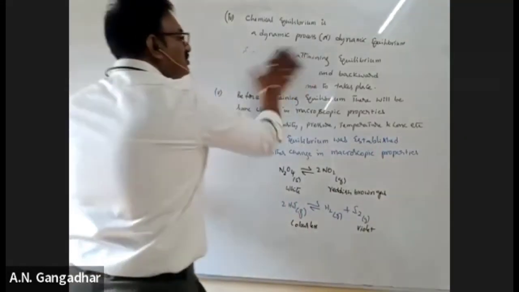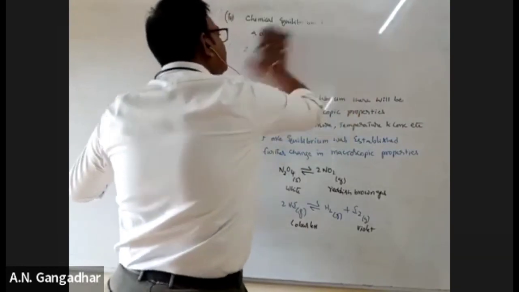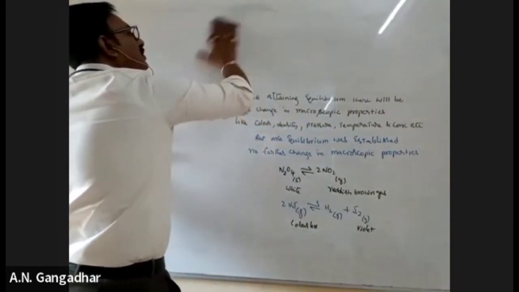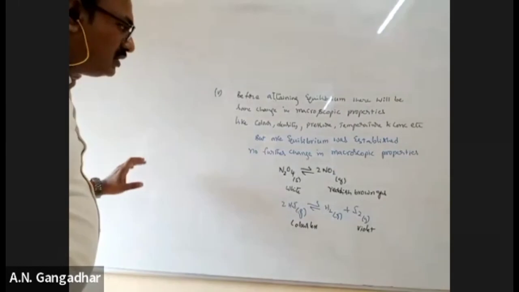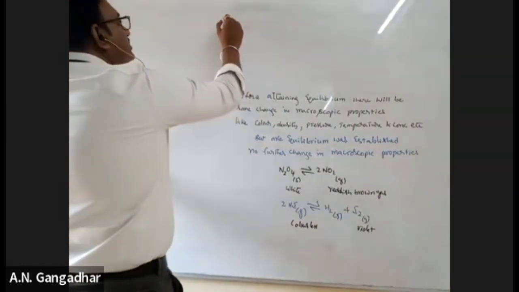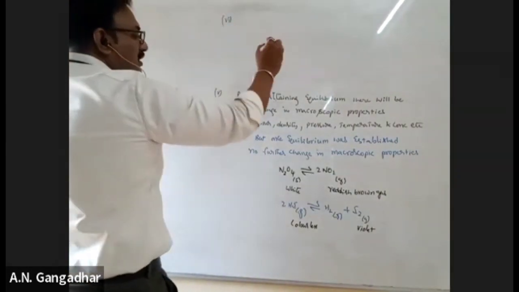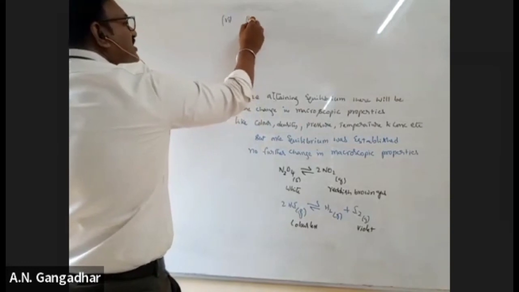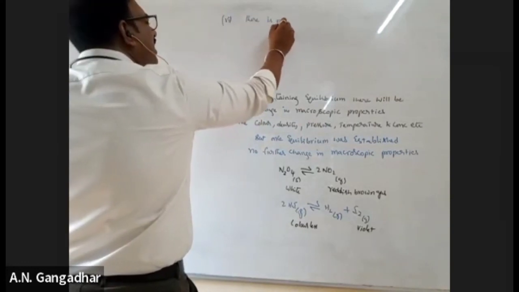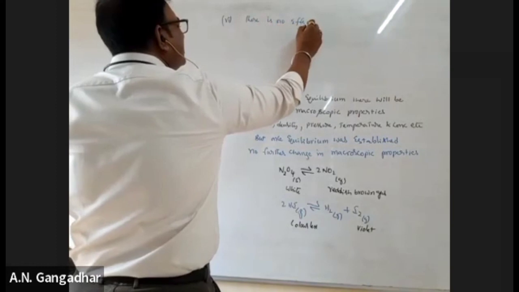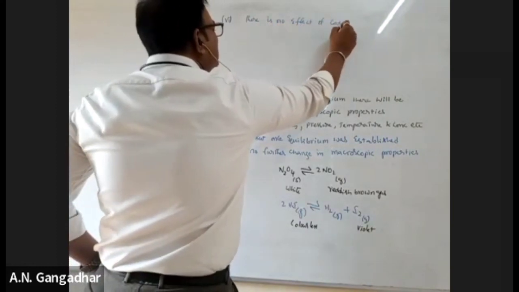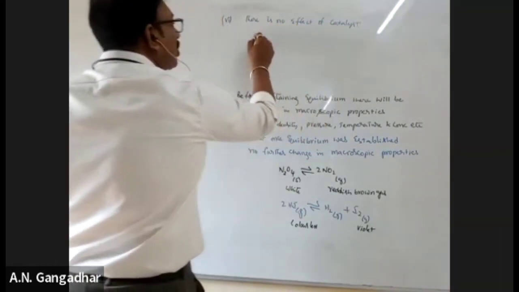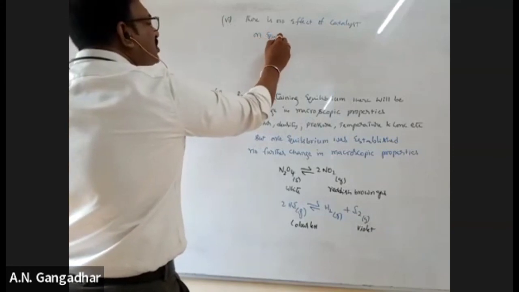Now coming to the next point, the sixth point. There is no effect of catalyst on equilibrium position.